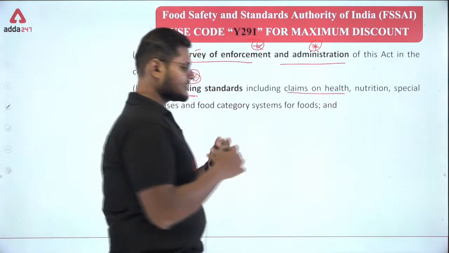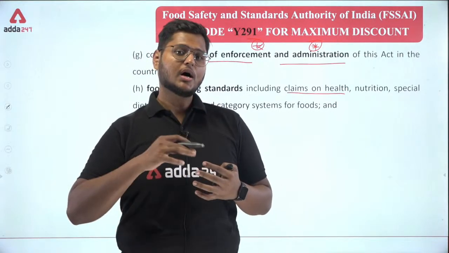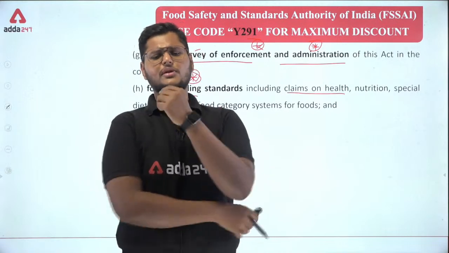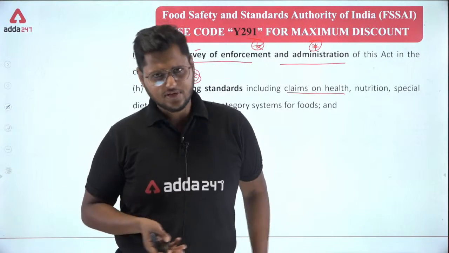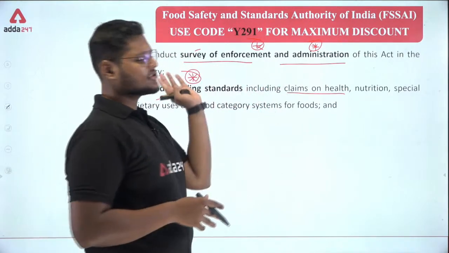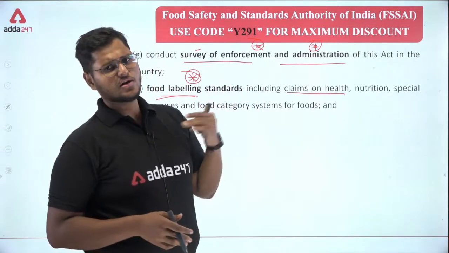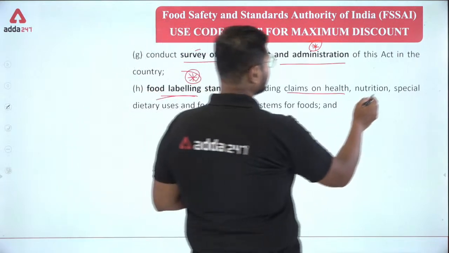If there is a certain food which says that by consuming this food you will cure this disease, for example, you might have heard about so many foods that say drink this and you will be free of your diabetes. The food business operators who are claiming these things also have to take care of certain things that are mentioned by the FSSAI. Then nutrition.